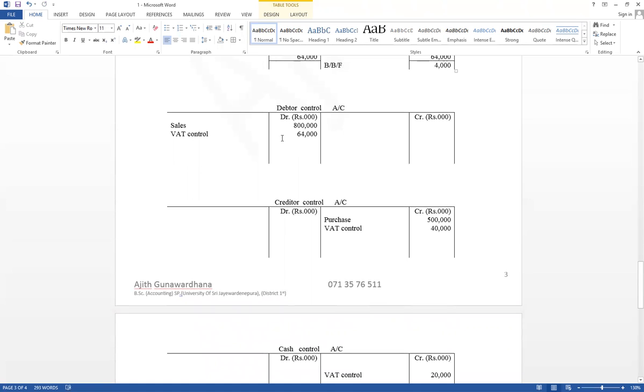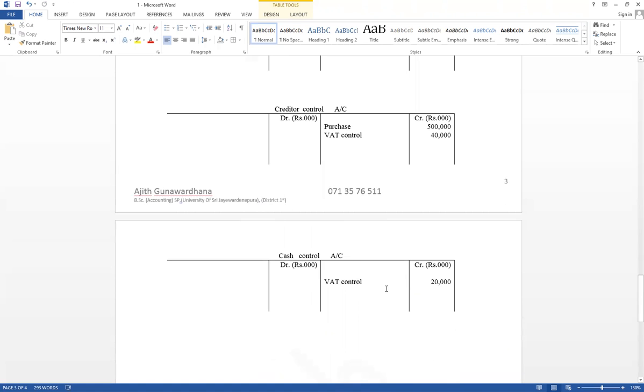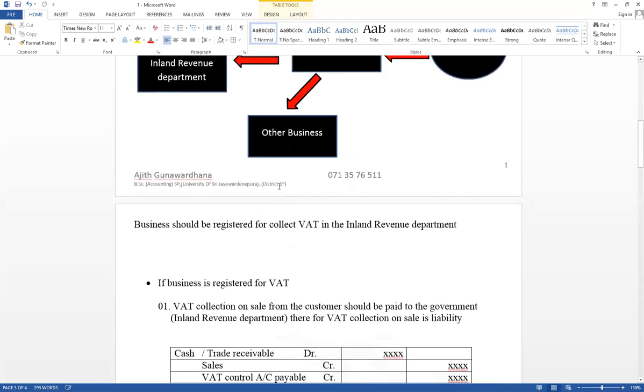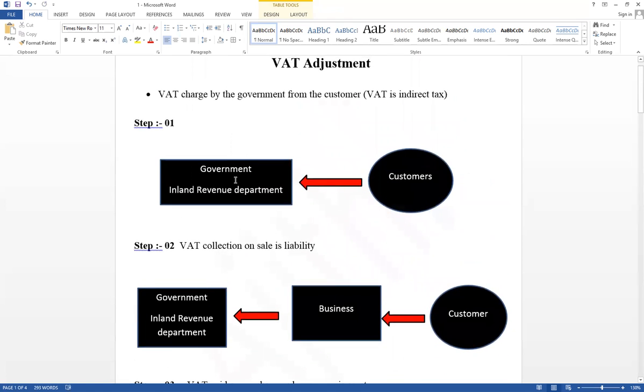Then debtor control with both values and creditor control with both values. And paid in cash to the Inland Revenue Department during the current period 20,000. The balance part should be included under current liability. Therefore, this is a theory. VAT charged by the government from the customer.